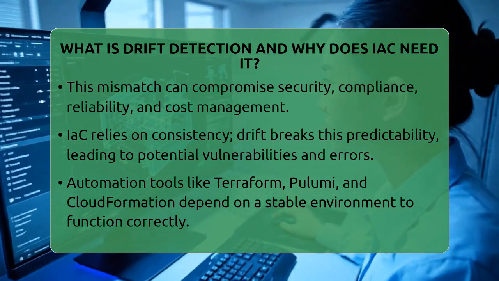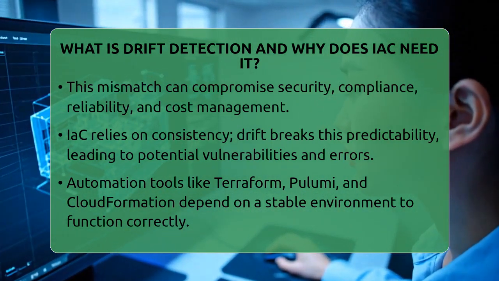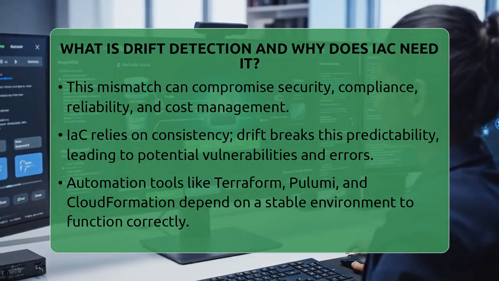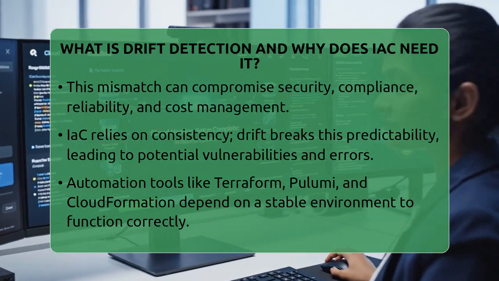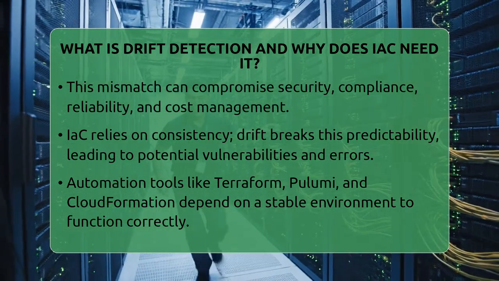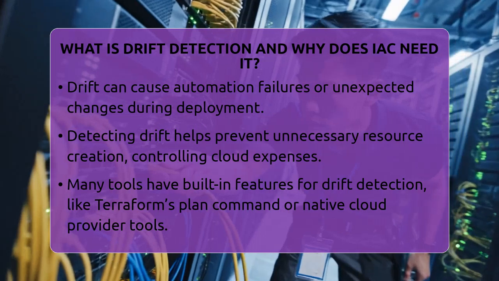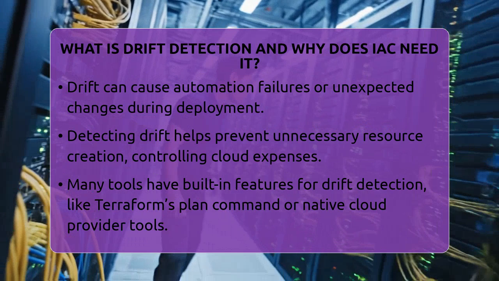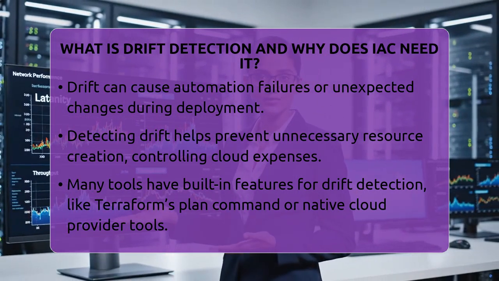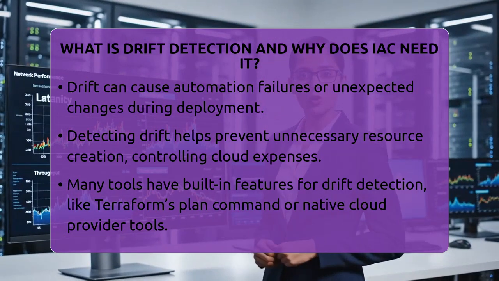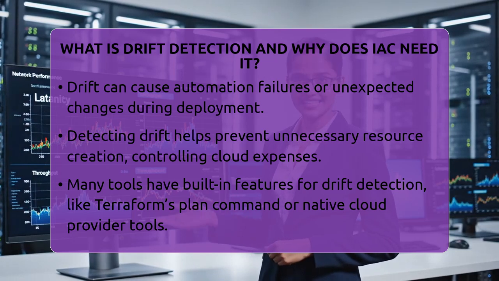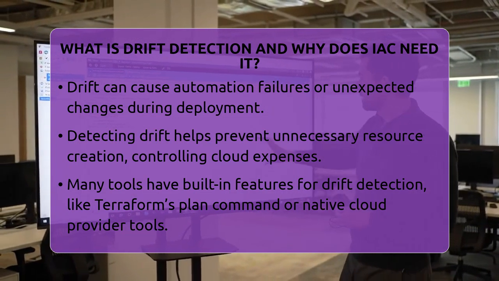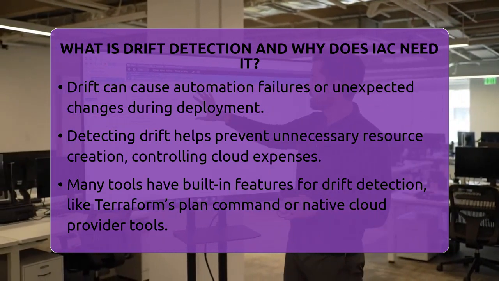For security, drift can introduce vulnerabilities, like an open port that was not approved or intended. For compliance, it can cause your environment to fall out of line with regulations, risking fines or audit failures. For reliability, mismatched environments can lead to errors or performance issues during deployment. Automation tools like Terraform, Pulumi, or CloudFormation depend on a consistent state to work properly. If drift happens, these tools might try to change things unexpectedly or fail altogether.